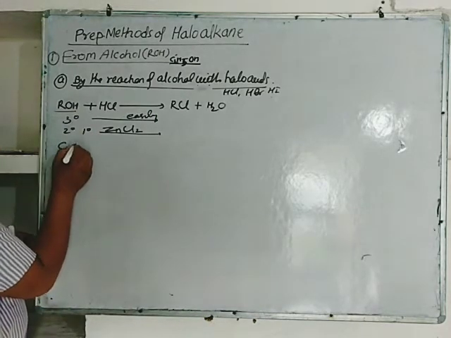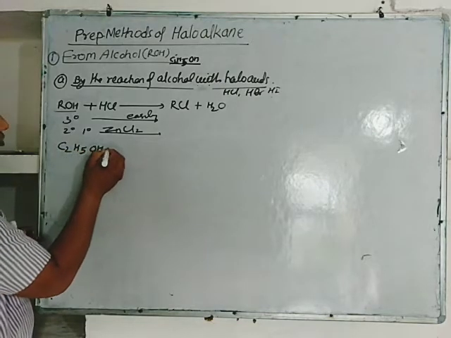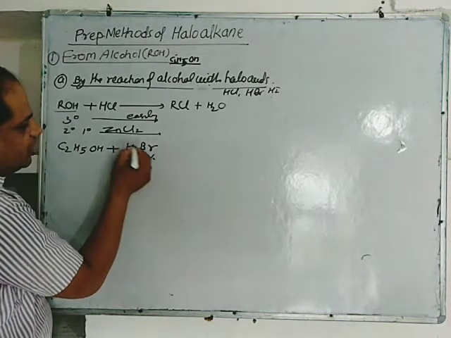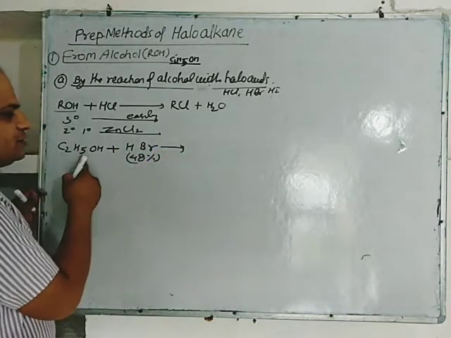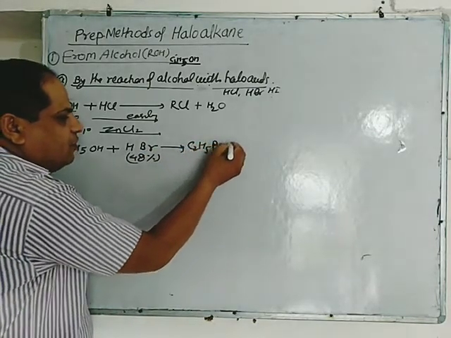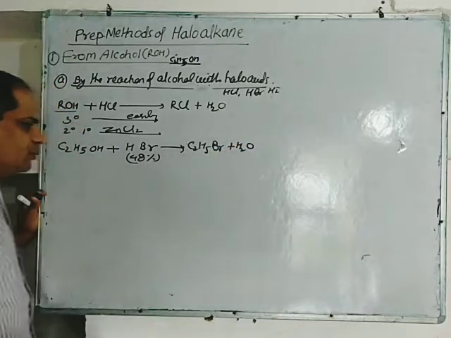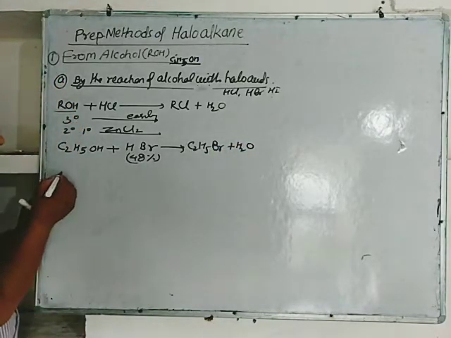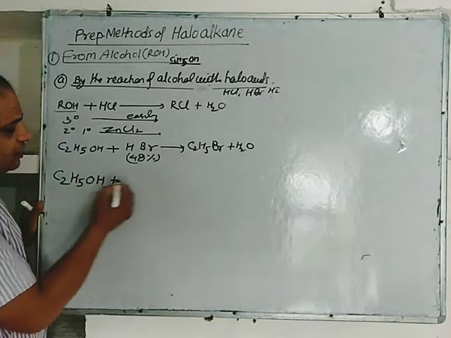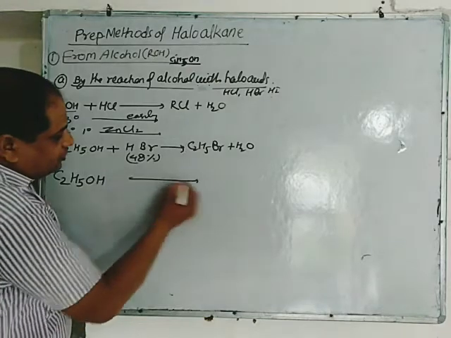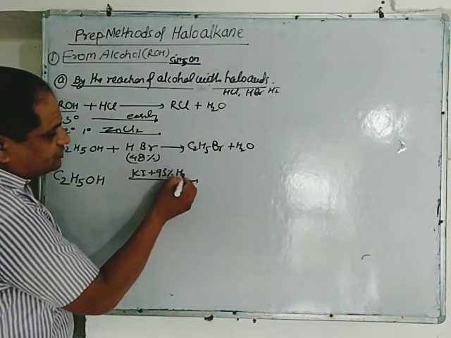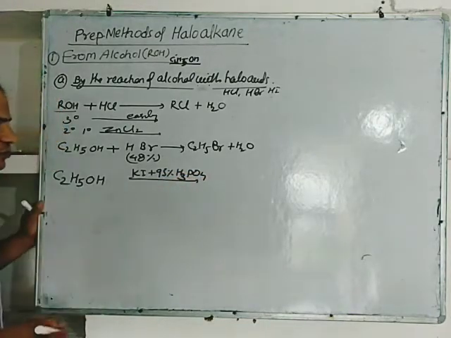Bromoalkanes can be prepared by reacting the alcohol with 48% HBr. When alcohol is reacted with 48% HBr, bromoalkane is formed. The good yield of iodoalkane is obtained by reacting the alcohol with KI plus 95% H3PO4, orthophosphoric acid.